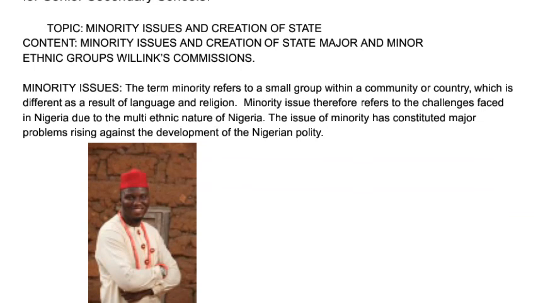Just like in Nigeria, we have three major ethnic groups, which are Igbo, Hausa, and Yoruba. Apart from those three major ethnic groups, we have other small ethnic groups like Ijaw, Kalabari, Tiv, Fulani, and so many of them. There are about over 200 ethnic groups in Nigeria. They are the minority groups that we have in Nigeria, over 200 of them.